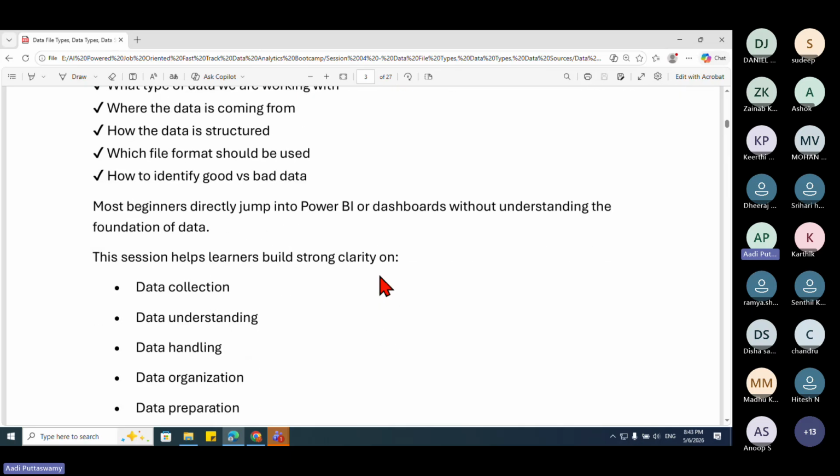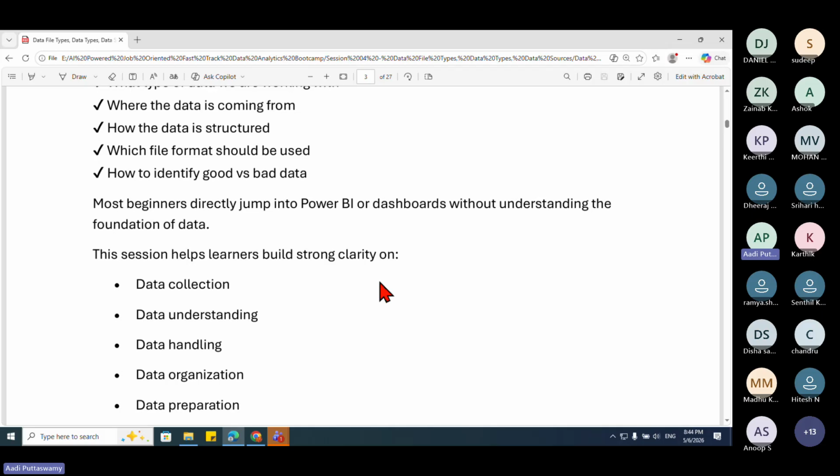Most beginners directly jump into Power BI or dashboards without understanding the data. I always tell many people not to do this. If you are not understanding the data, then there is no point in working on a dashboard or Power BI. If the data is not clean, not structured, and not fit for creating the dashboards or reports you're looking for, then after all the hard work, you will feel that you have wasted a lot of time. So you should be very careful about a few things.